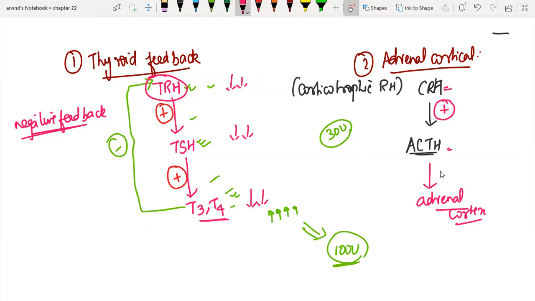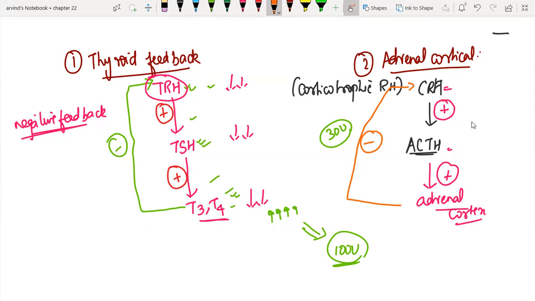Again, this has a stimulatory effect. Once adrenal cortical hormones come to a sufficient level, the adrenal cortex is going to send a negative signal to the hypothalamus, thanking it for its timely help and saying, hey, shut up, whenever needed, again I'll help you. So this kind of regulation is called a negative feedback.